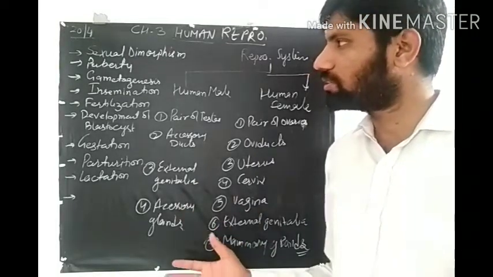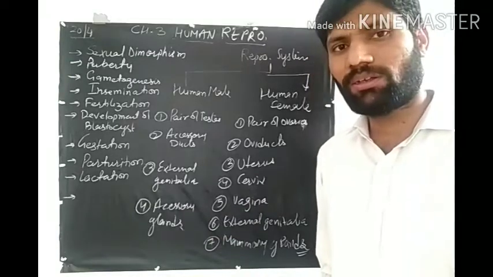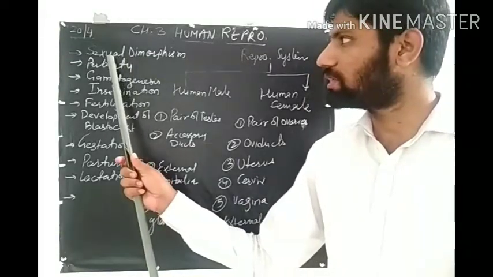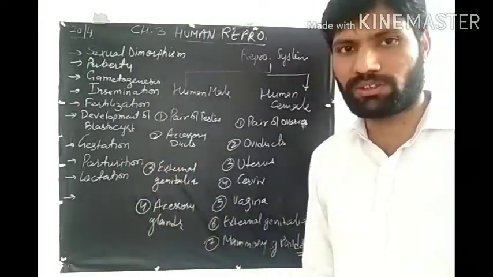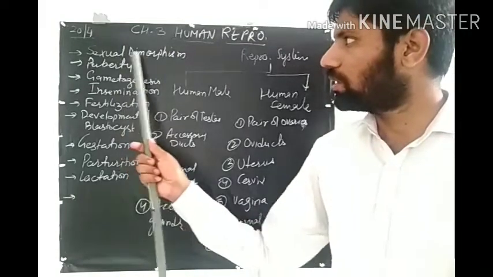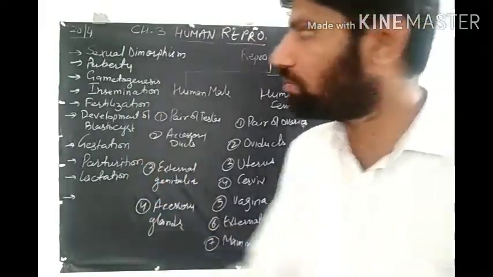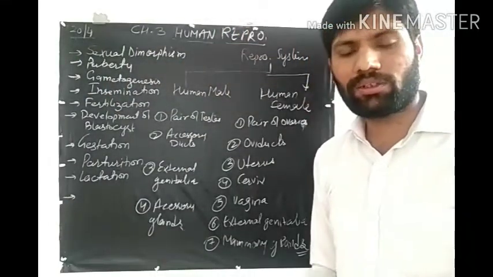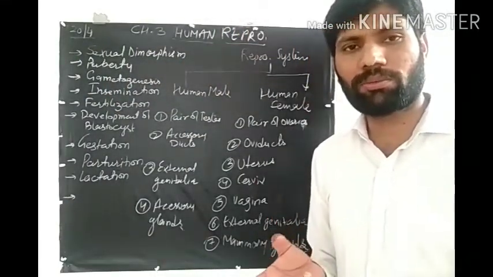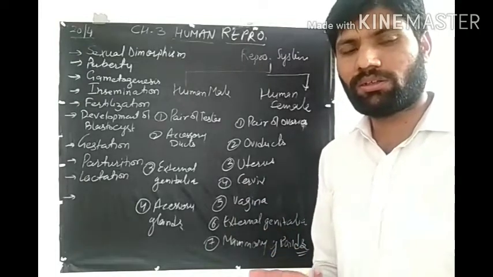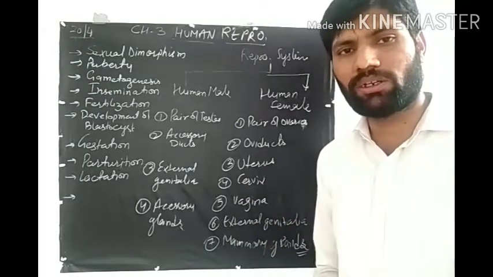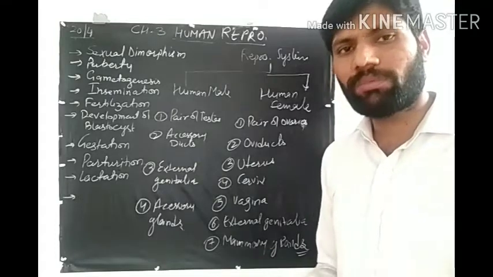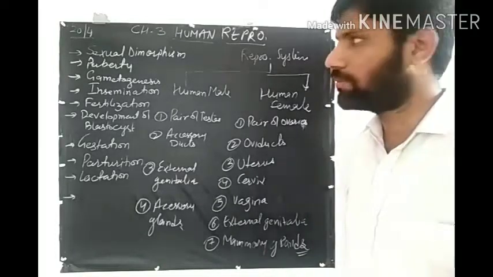Now first try to understand some terms. The very first term is sexual dimorphism. If there is a baby of 4 months, 5 months or 6 months wearing clothes, we cannot differentiate which one is a baby girl or which one is a baby boy.